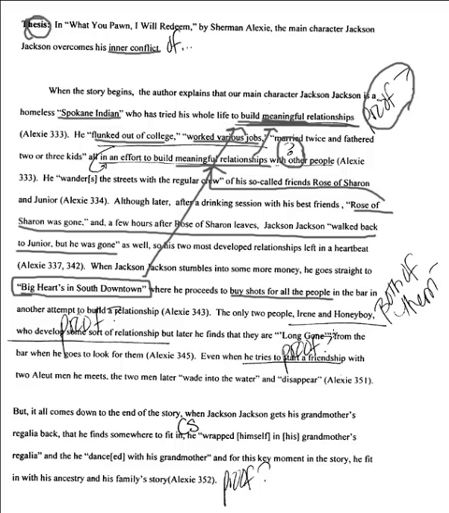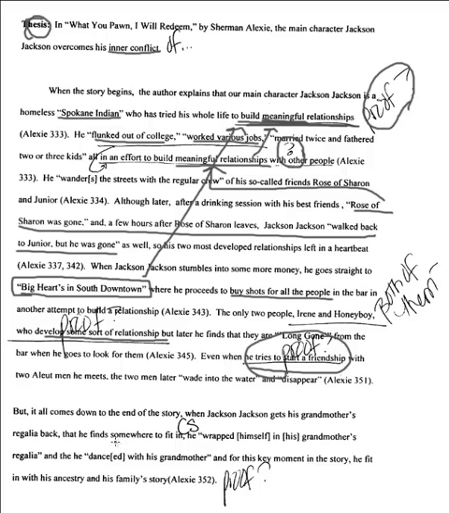And then also, when he moves into the Irene and Honey Boy idea, the only 2 people, Irene and Honey Boy, who develop some sort of relationship, but later he finds out they're gone. Again, I wrote down proof. You have to discuss that relationship, either the bathroom incident with Irene or the shots for Honey Boy or something that proves that he tried to develop a meaningful relationship. Even when he tries to start a friendship with 2 Aleut men he meets, they wade into the water and disappear. Again, we have to prove that he tries to start a friendship. In other words, looking at the fact that he bought them breakfast, and that he hung out with them to prove the meaningful relationships.